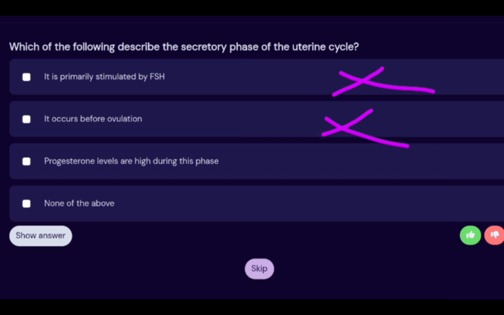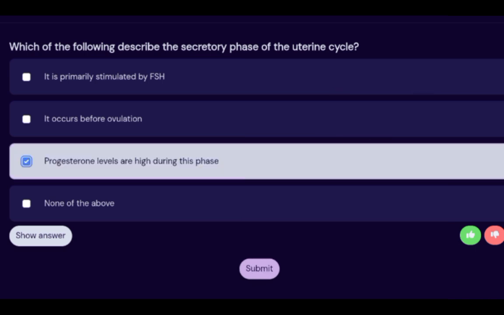The uterine cycle, especially the secretory phase, occurs after ovulation has taken place. Ovulation takes place at day 14, while the secretory phase takes place from day 15 to 28. Progesterone levels are high during this phase, correct, because the corpus luteum starts secreting progesterone, which is high before the secretory phase can now occur. So the answer is this.